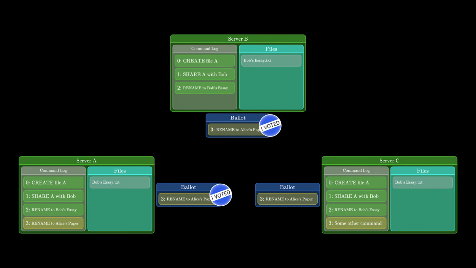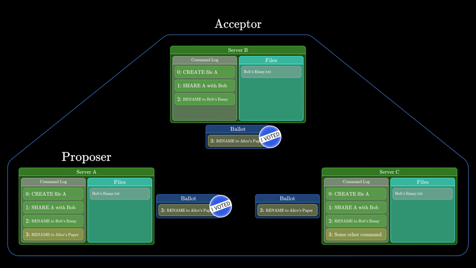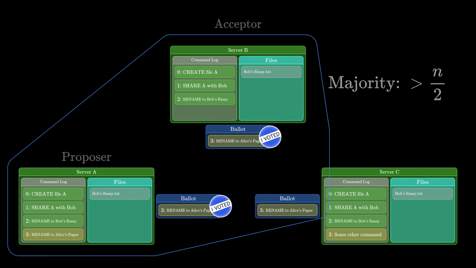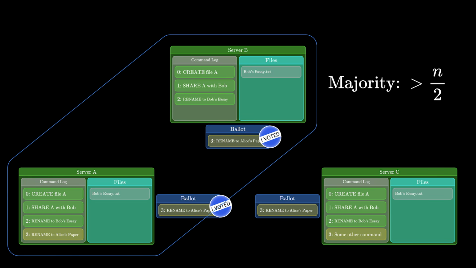Let's unpack a few things here. First, the server that starts the ballot is called the proposer. Any server with the ability to vote is an acceptor. Choosing acceptors is a design choice, but in most implementations, every server is an acceptor. We say the system chooses a ballot or proposal when a majority of the acceptors vote for or accept it. In Paxos, we call these majorities quorums because technically you can set things up so you don't need majorities, but in most implementations, quorums are majorities.